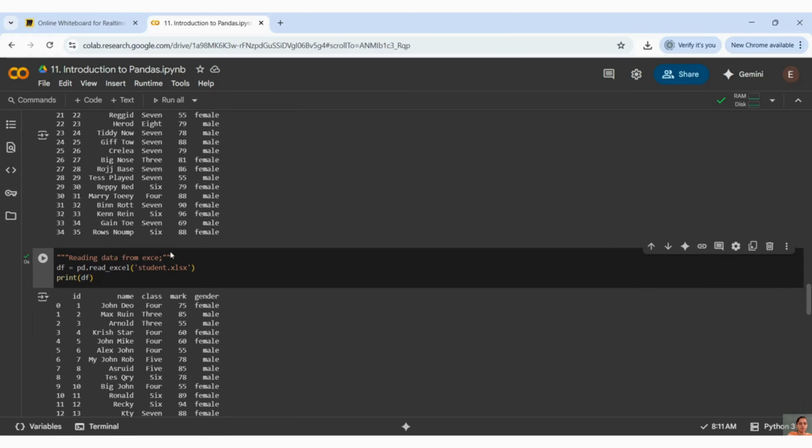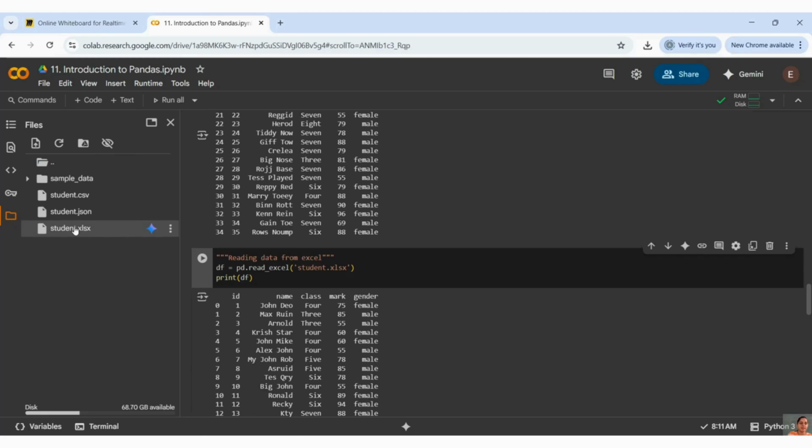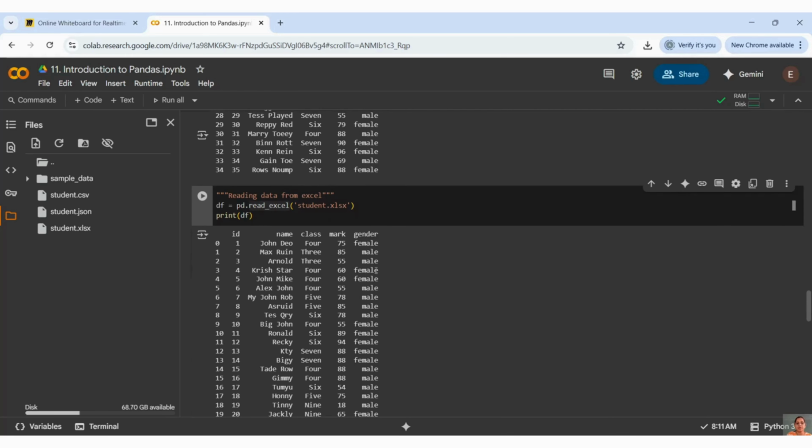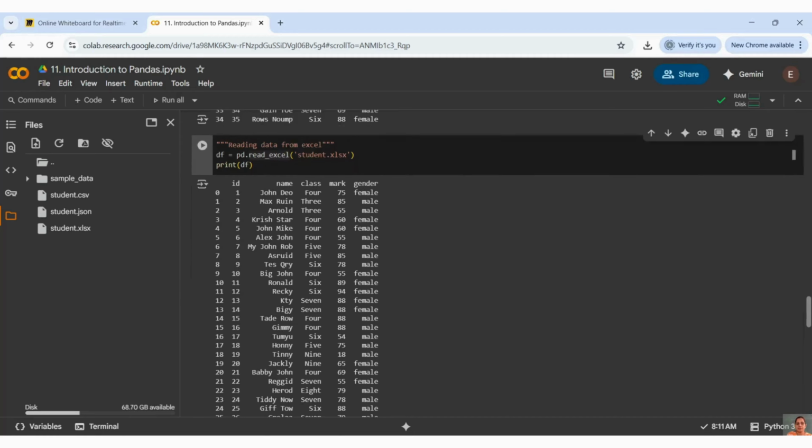And how do we read data from an Excel file? You can see I have already loaded my Excel file, the XLSX file. I pass it in the same way, but this time the method is read_excel, and I should be able to get my output like this.